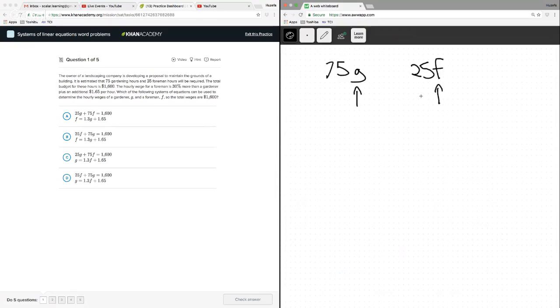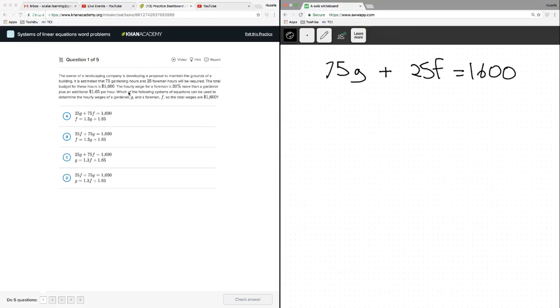All right. So this will be the hours times the cost of the gardeners and the cost of the foreman. That's my assumption right there, because we're getting something in total cost. Well, let's keep reading to make sure. The total budget is $1,600. The hourly wage for a foreman is 30% more than a gardener, plus an additional $165 per hour. Okay, so we've got our two equations. So these are definitely wages. So if we add these together, the 75 hours times gardener plus 25 times foreman, it's going to equal our total of $1,600. That's one equation.